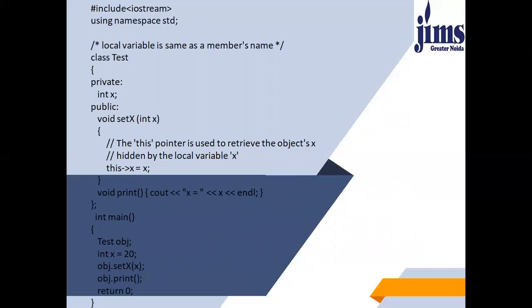So this pointer is used to retrieve the object's x hidden by the local variable x. So I hope it is clear to everyone. This example was self-explanatory.